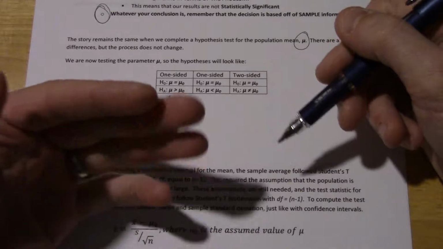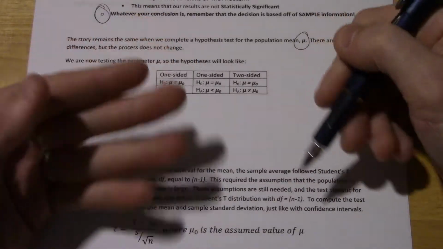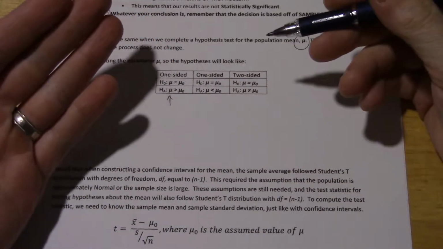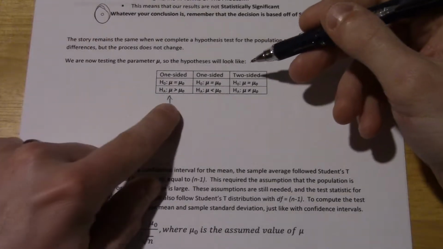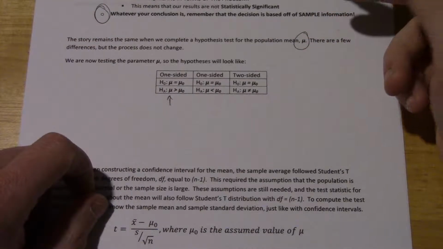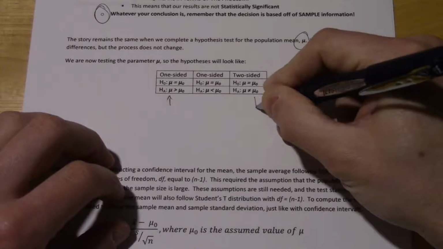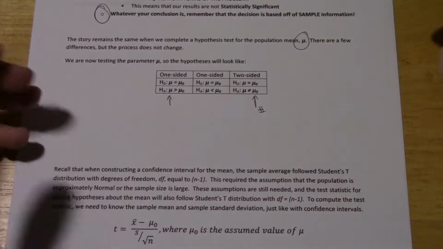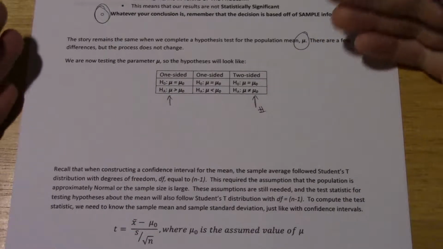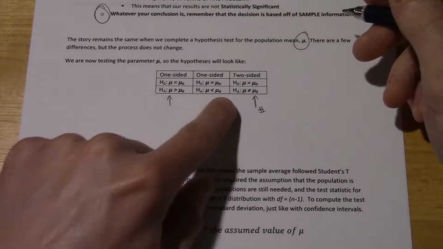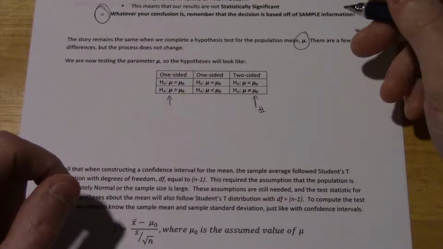If your data are binary, yeses and nos, that means you're interested in estimating a proportion p, so p would appear in your hypotheses. This mu 0, that's the number. Okay, just like before, that's the value that you think the mean is equal to.